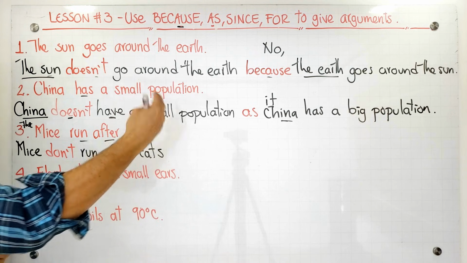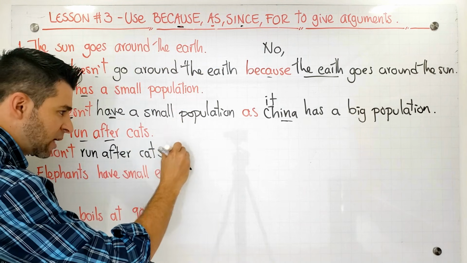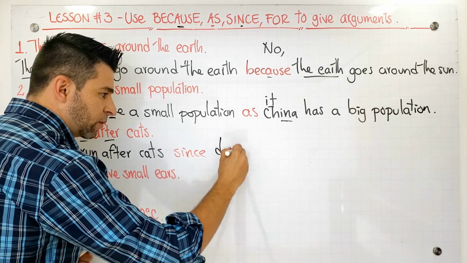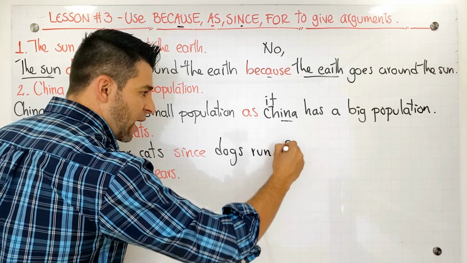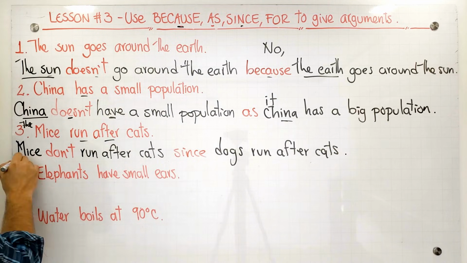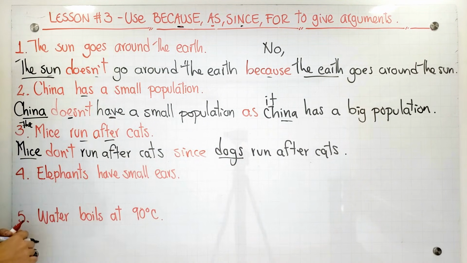Now here we're going to use since to give the argument. Since dogs what? Ran after cats. Okay? Now guys, in here I cannot replace it because I'm talking about two different things.